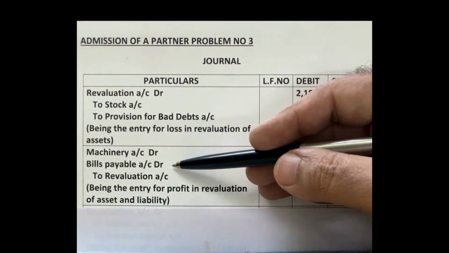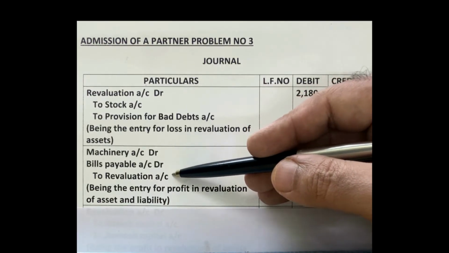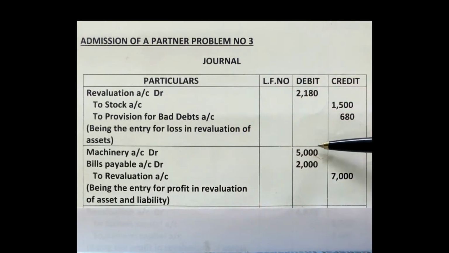As two accounts are debited, in the debit column first we have to write the amounts. Machinery is increased by 5,000 rupees, so write down 5,000. Bills payable is decreased by 2,000 rupees. Add these two amounts, and for the revaluation account, in the credit column write down the total 7,000 rupees.